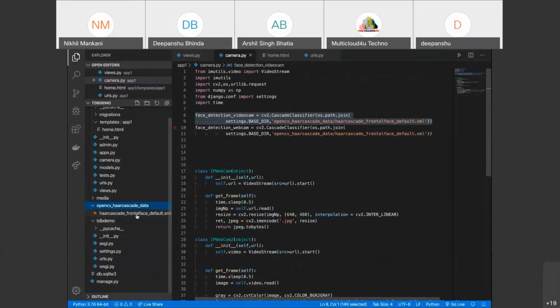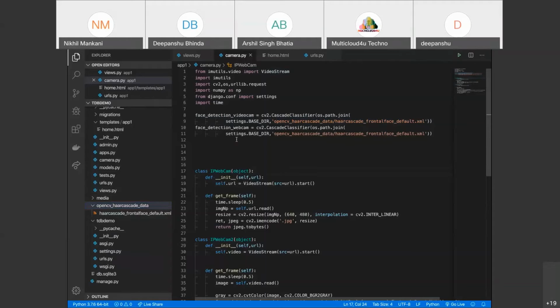Haar Cascade is basically a machine learning approach for object detection. It is a very basic, down to earth approach, but at the same time it does not give that much accuracy for real-time scenarios. But this is a small demo, so we have introduced a Haar Cascade file. Because if you are familiar with integrating a Haar Cascade file, you can integrate any Caffe model or any TensorFlow model in one go. So here we have made the object of the Haar Cascade file in line number 8.